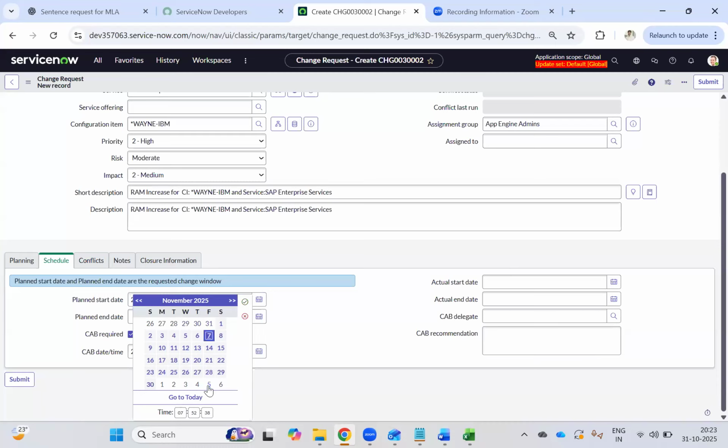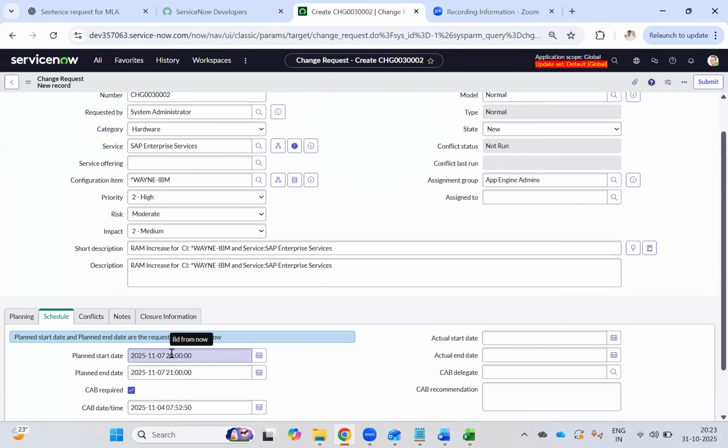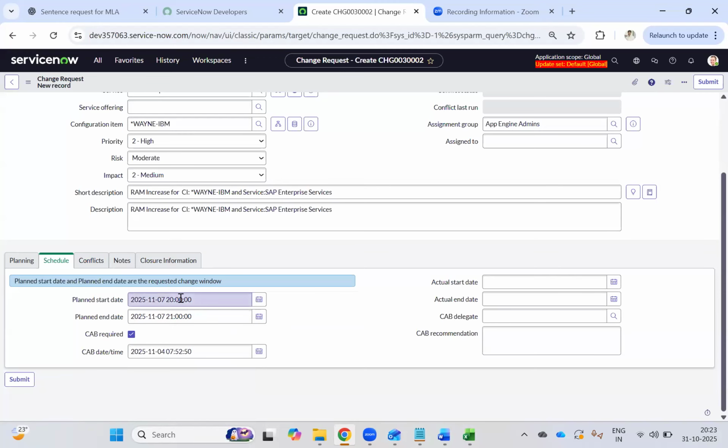Let's take the 7th as the execution, during non-business hours, meaning after 8 o'clock. Consider after 8 o'clock there is no business for that customer whom we are working. So start time is 8 o'clock and end time is 9 o'clock. Correct? In that 1 hour this change is going to happen. Or normally it will be at midnight. We all know, correct? So midnight is nothing but 12 to 1, 12 to 3, 12 to 4, 12 to 5. So those things we can manage.